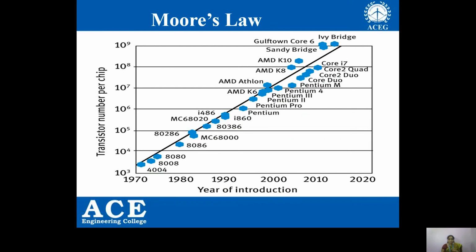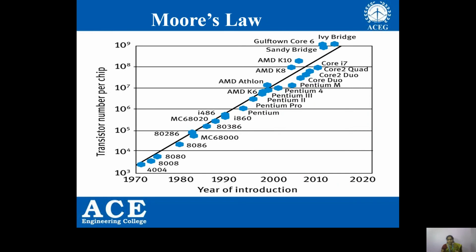That is his prediction. If you observe here, around the year 1971, Intel manufactured a processor called 4004 with more than 1000 transistors per chip.